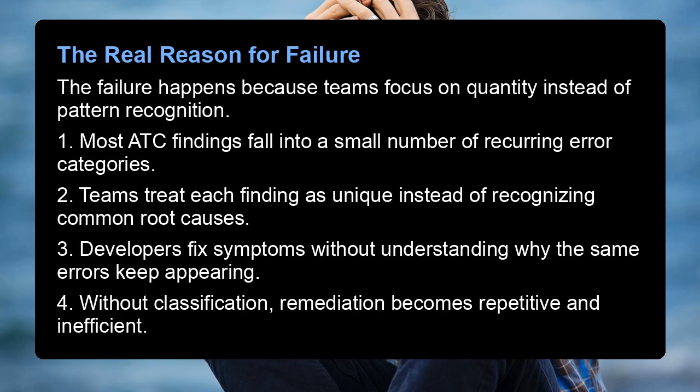The real reason for failure. The failure happens because teams focus on quantity instead of pattern recognition. 1. Most ATC findings fall into a small number of recurring error categories. 2. Teams treat each finding as unique instead of recognizing common root causes. 3. Developers fix symptoms without understanding why the same errors keep appearing. 4. Without classification, remediation becomes repetitive and inefficient.